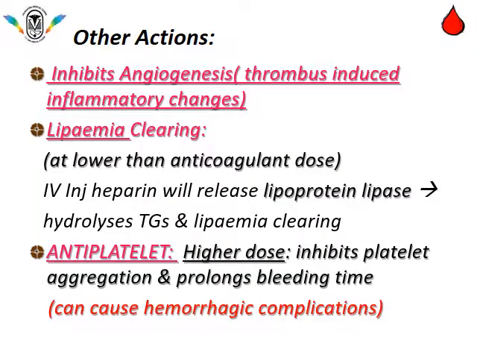Other actions: it inhibits angiogenesis. That means thrombus-induced inflammatory changes are inhibited, as heparin does possess some anti-inflammatory properties. Lower doses of heparin, lower than the anticoagulant dose, can cause lipemia clearing. IV injection of heparin will release lipoprotein lipase from the endothelium, and that will hydrolyze triglycerides and will cause VLDL and chylomicron clearing. Heparin at higher dose has antiplatelet action as well. It inhibits platelet aggregation and prolongs bleeding time, but it can cause hemorrhagic complications.